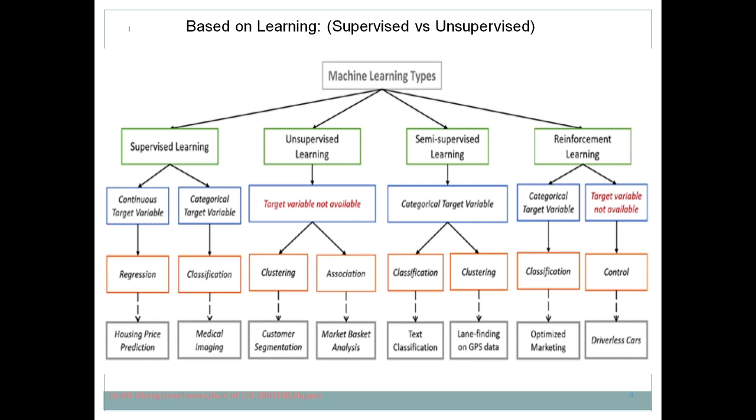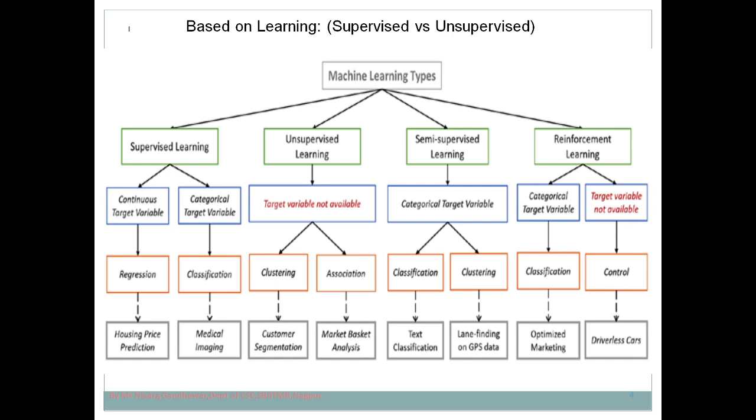Then the other category in unsupervised learning is association. In association, we try to understand the association between two or more variables. A very good example is market basket analysis. In market basket analysis, the person who is purchasing milk is likely to purchase bread also. So this is a relationship that we have identified. This is an example of market basket analysis.